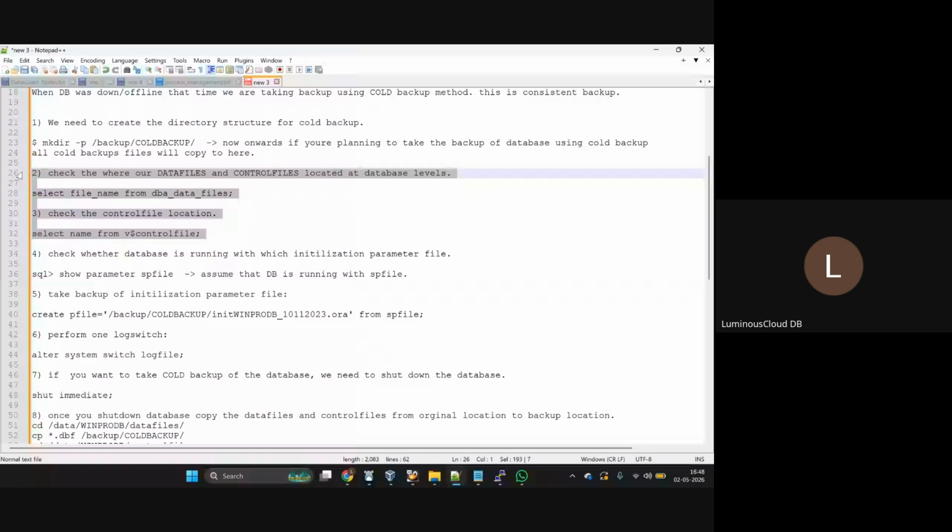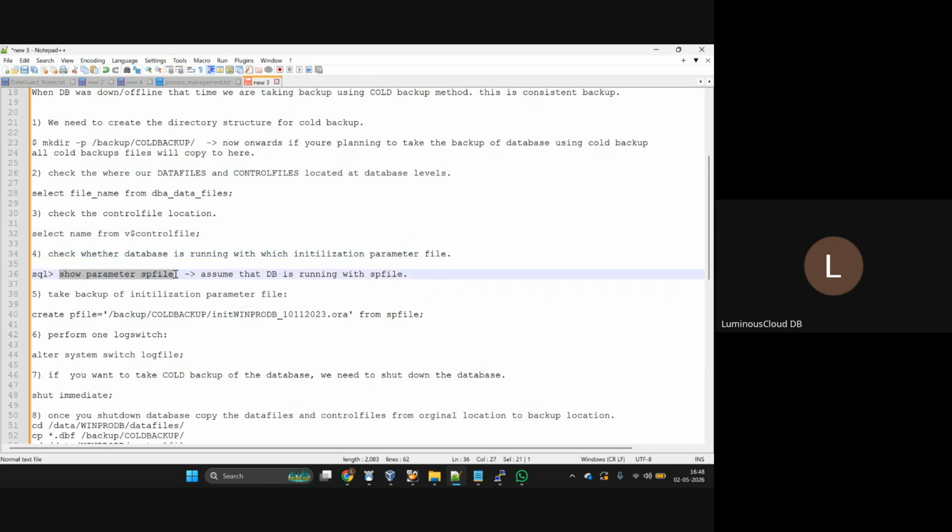Next, check which initialization parameter file the database is running with. I checked that with show parameter spfile. Assume that the DB will always run with spfile only. Is that correct? Right.